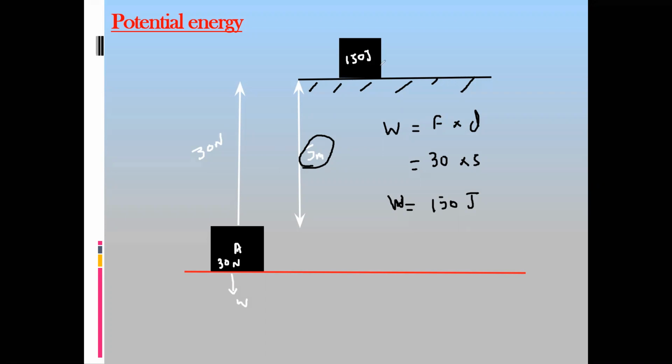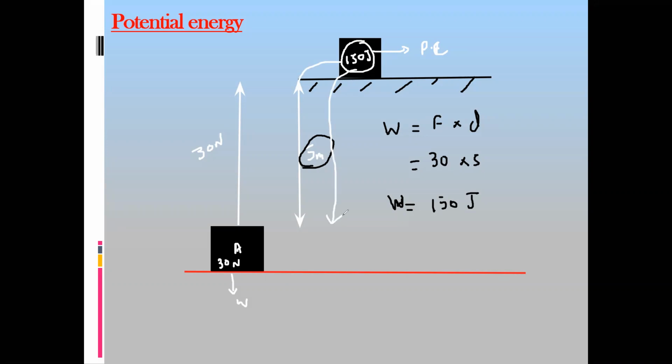Whenever we are lifting the object or raising the object to a certain height or altitude, our work done is stored inside the object as energy. And which form of energy will it have? It will have gravitational potential energy, or you can say potential energy. So this object having energy of 150 joules, if the shelf breaks, this object will fall to the ground.